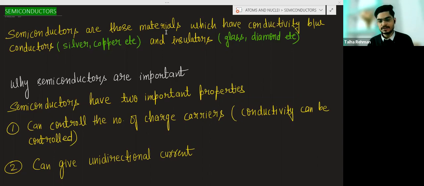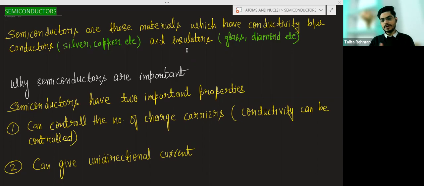So semiconductors. We know there are conductors, there are insulators, and semiconductors are also there. So what are the conductors? Conductors have high conductivity.